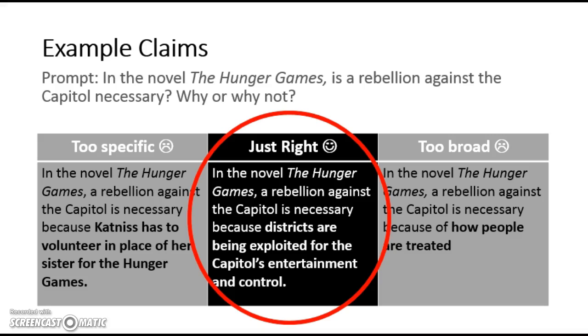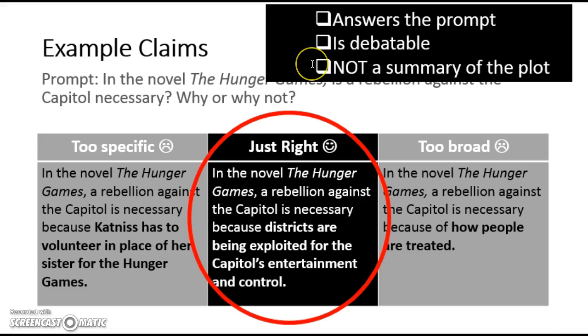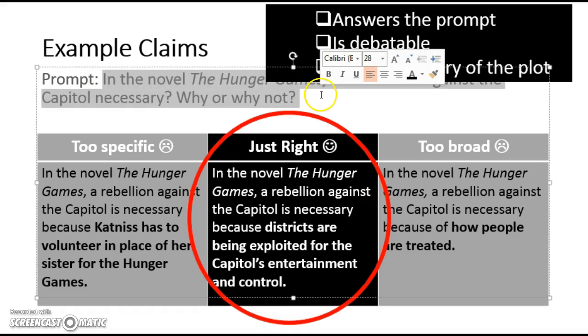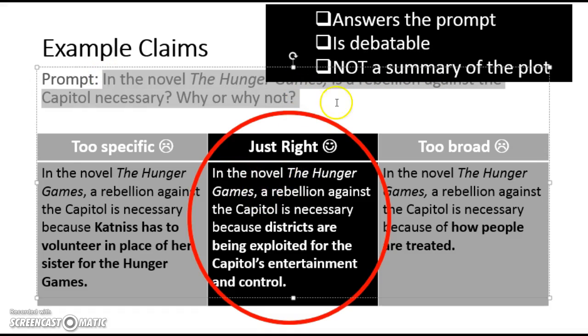So let's go back through to make sure it fits the three criteria in the checklist. Does it answer the prompt? Yes, it answers the prompt. We know this because it uses part of the prompt as part of the answer. So here it says, in the novel The Hunger Games, a rebellion against the Capitol is necessary because, and it actually uses the language from the prompt in the answer.